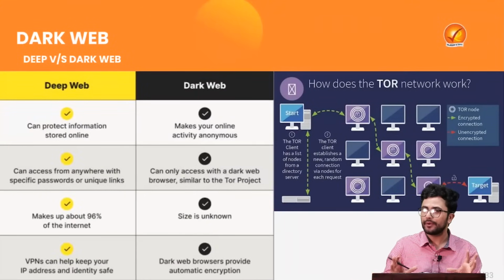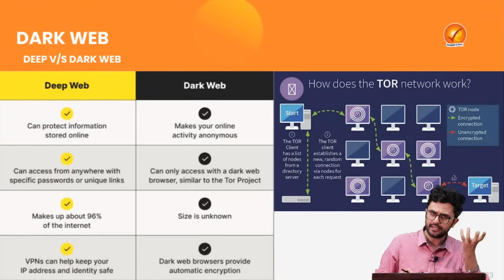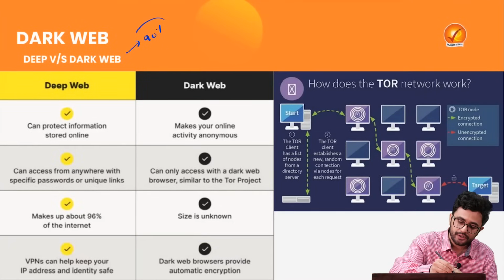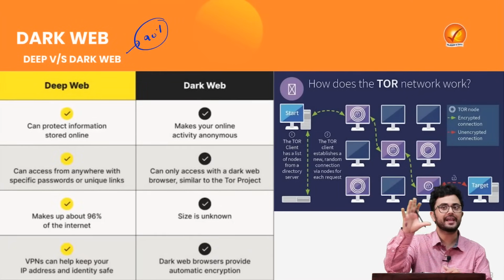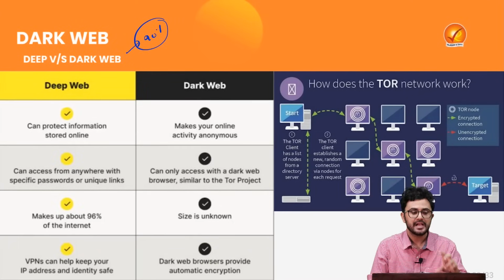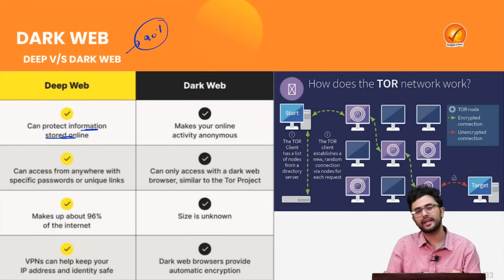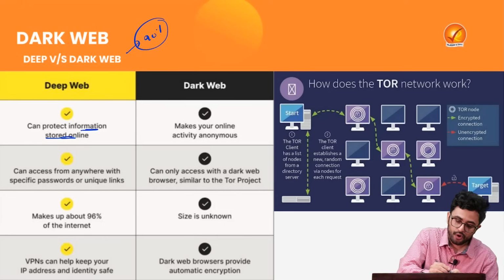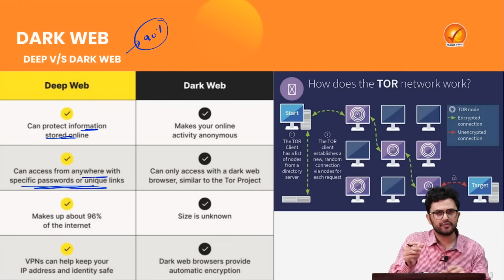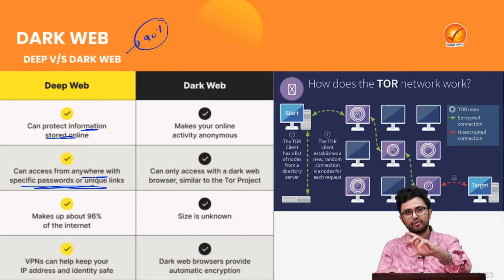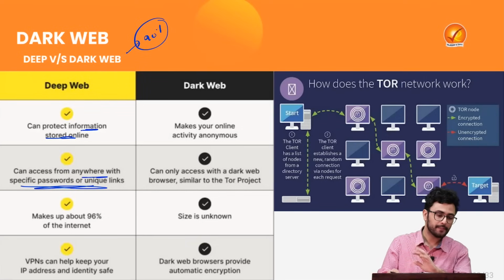Now let's try to develop a bit of understanding of what exactly the deep web and dark web are. The dark web is a kind of place which constitutes 90% of that whole iceberg about which we were talking. The deep web can protect the information which is stored online. It can be accessed from anywhere with a specific password or unique links. So I can send you my Aadhaar details and then I can give you my login and you can access that as well.